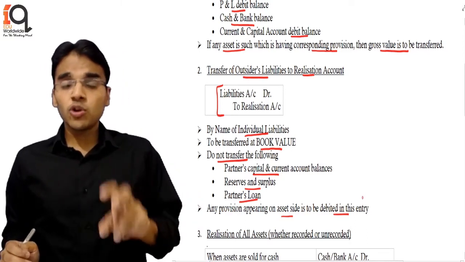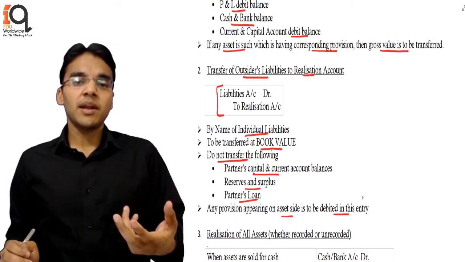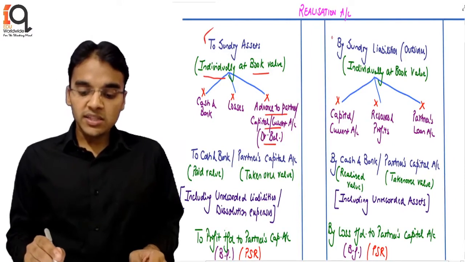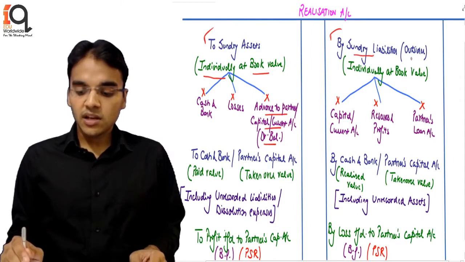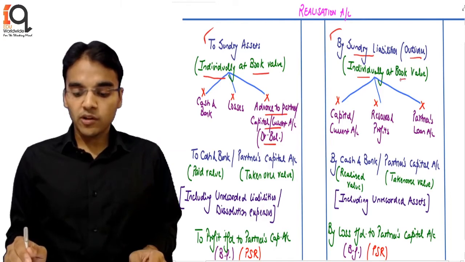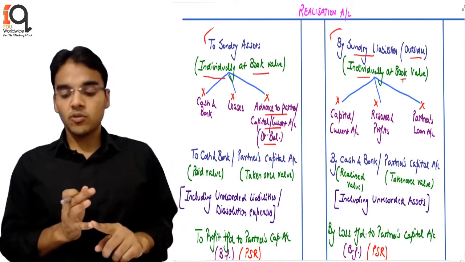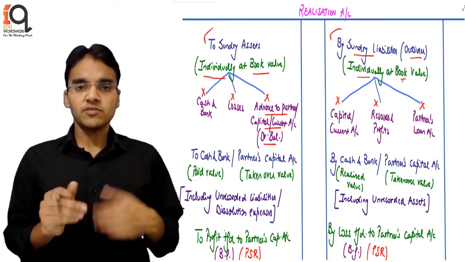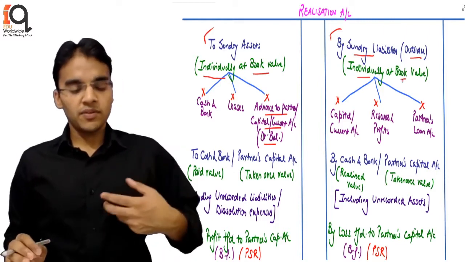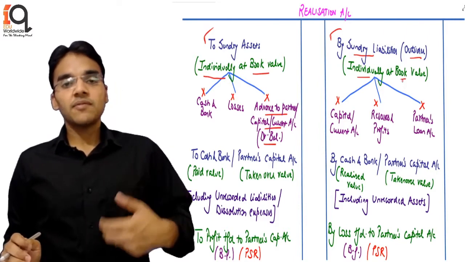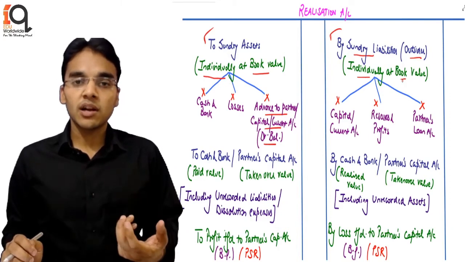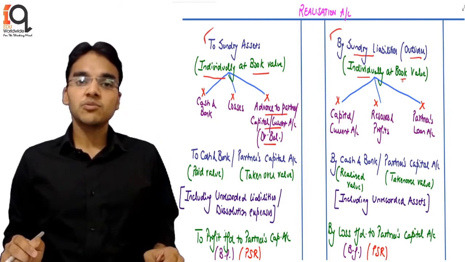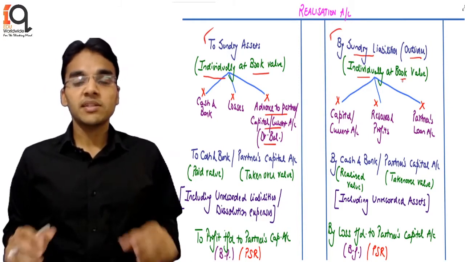Now we do not transfer certain things from the liability side: the partner balances, the reserve and surplus, and the partner loan account. So this entry is passed for sundry outsider liabilities only, individually again at book value, and three things are not transferred: capital and current account balances, reserves and surplus, and partner's loan account. There is a specific reason for not transferring the partner loan, because when we study the Partnership Act or the sequence-wise payments, first the outsider liabilities have to be paid, then the partner loan, and then the partner's capital is paid off, which we are going to understand in the topic of piecemeal distribution as well. However, this dissolution is taking place in one go.